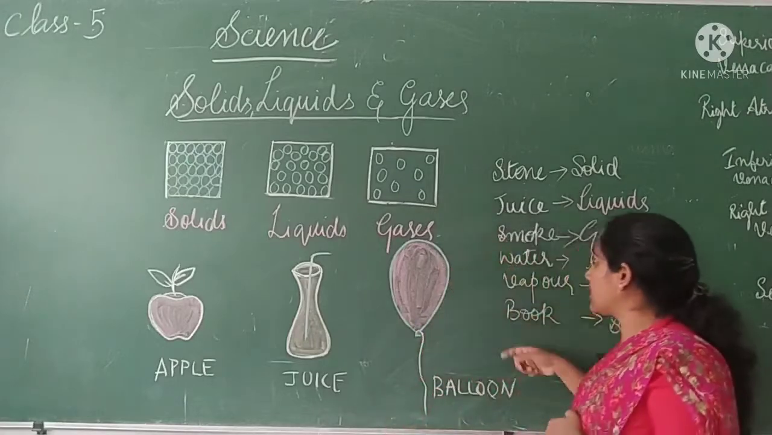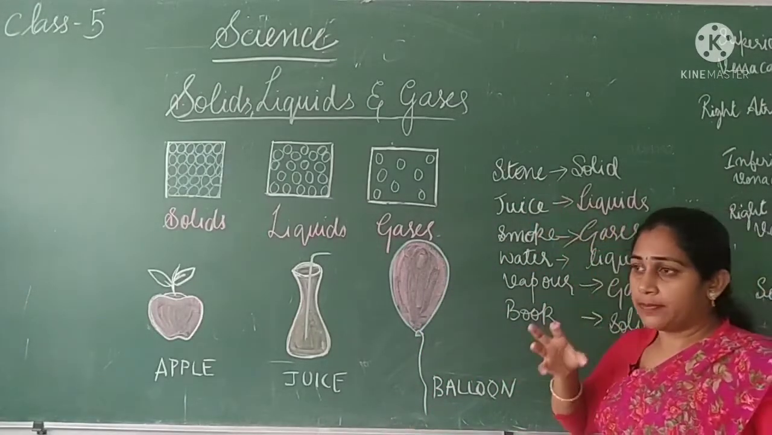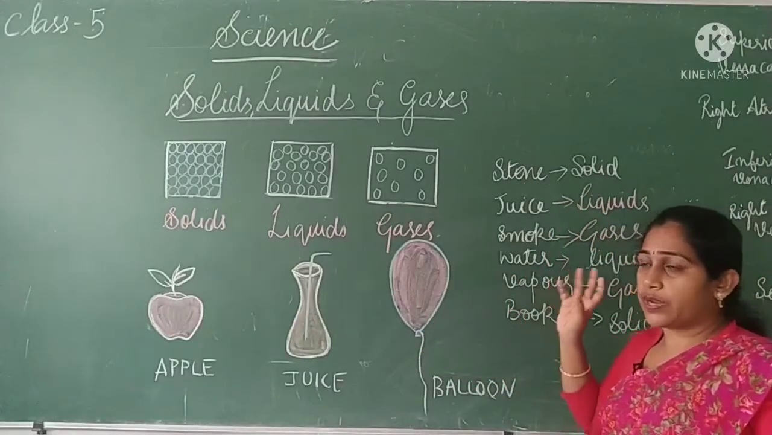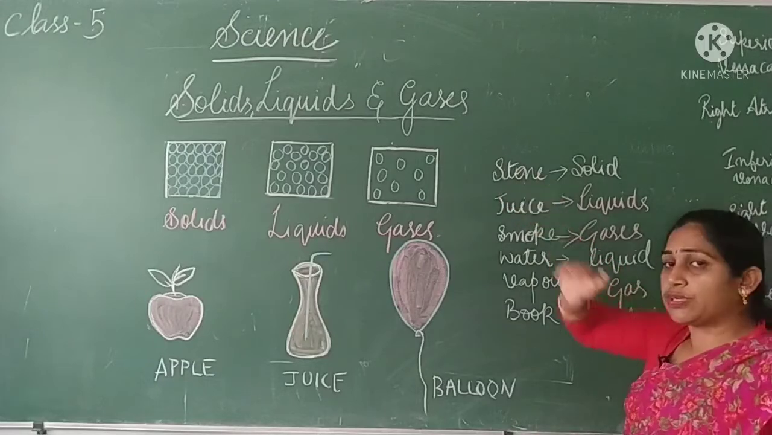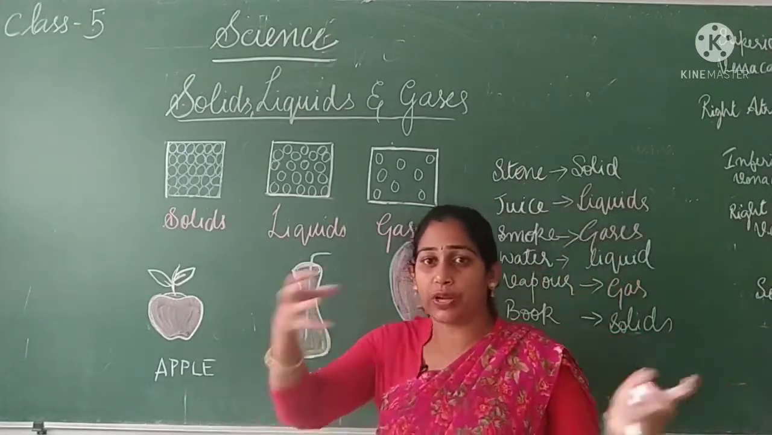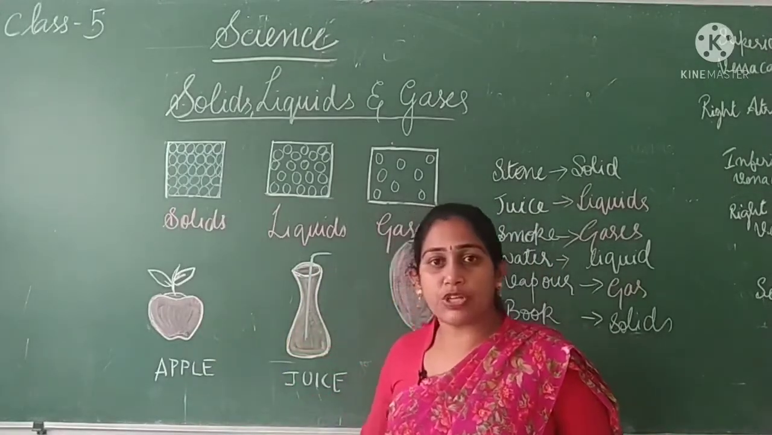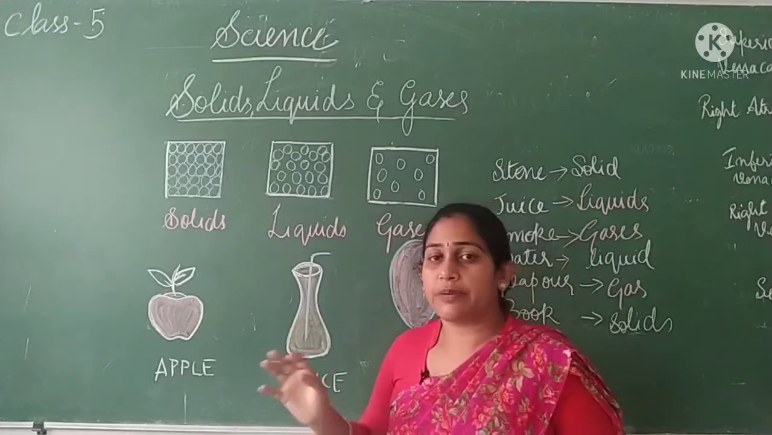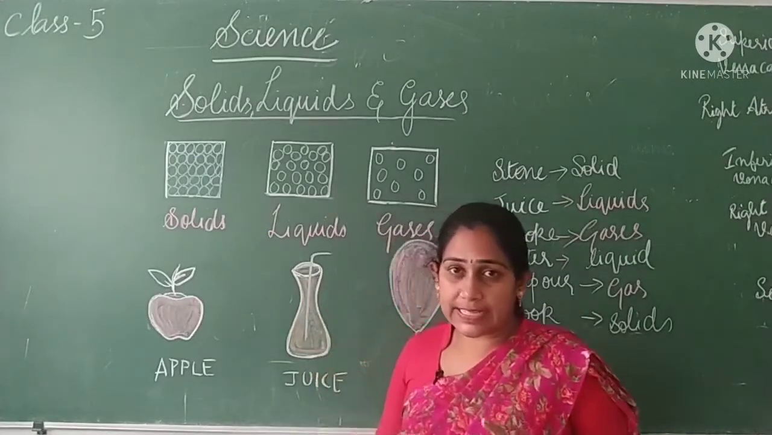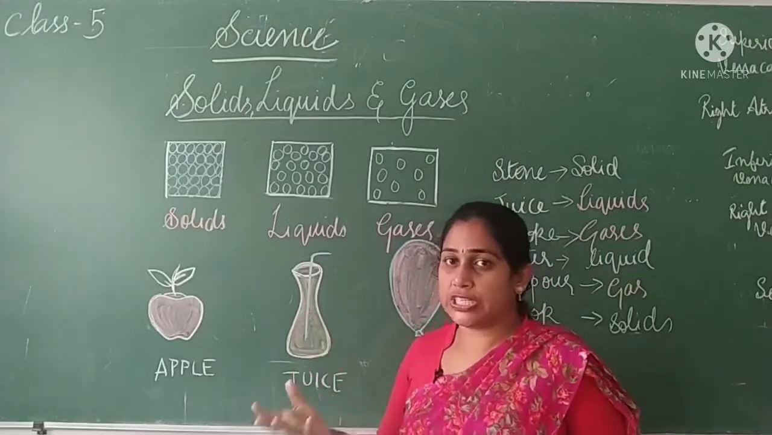Here I take the example of stone. Even stone has a particular shape. And like apple, even stone is very hard, right? The shape does not change if you put a stone into another container. The shape remains the same. The shape of the apple does not change if you give it to somebody else. It will be the same. So in solids, the particles are arranged closely and they have a particular fixed shape.